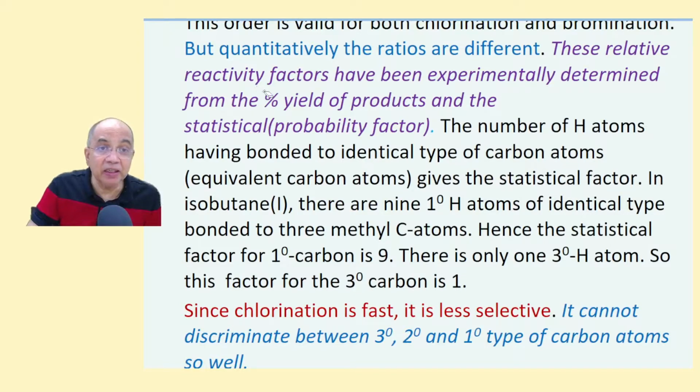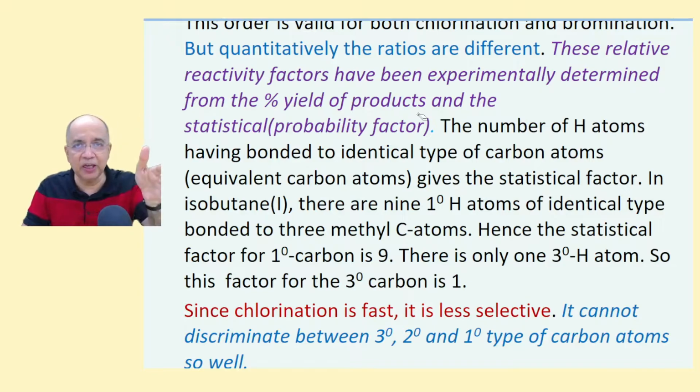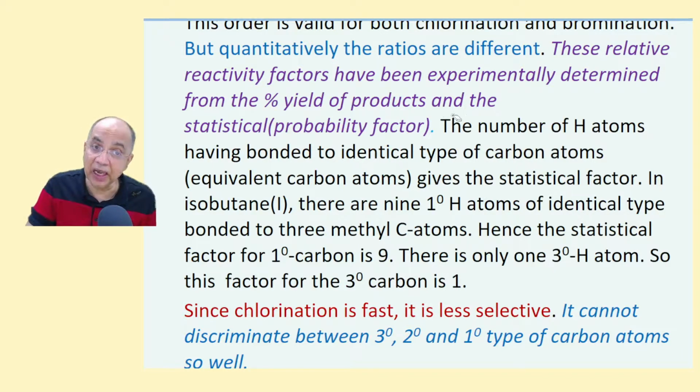Now, these relative reactivity factors have been experimentally determined from the percent yield of the products. How much product of this type, this isomer is formed: isopropyl bromide, and how much n-propyl bromide, how much n-propyl chloride and how much isopropyl chloride, the actual percentage yield in the reaction, as well as the statistical or probability factor.